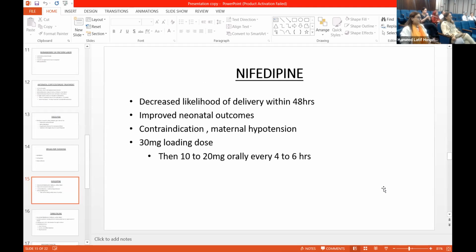Nifedipine is a calcium channel blocker, and there's a decreased likelihood of delivery within 48 hours, and there's an improved neonatal outcome. Contraindications to nifedipine are maternal hypotension. The loading dose is 30 milligram, then 10 mg orally every 4 to 6 hours can be given up to 120 mg.